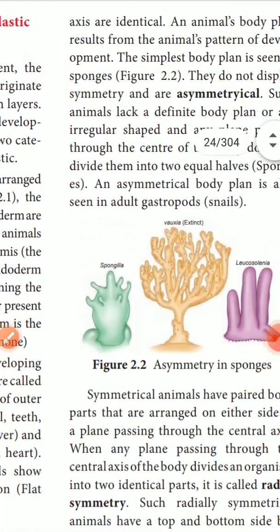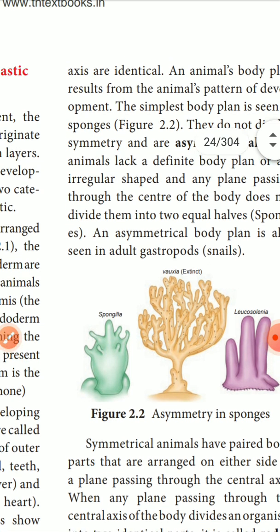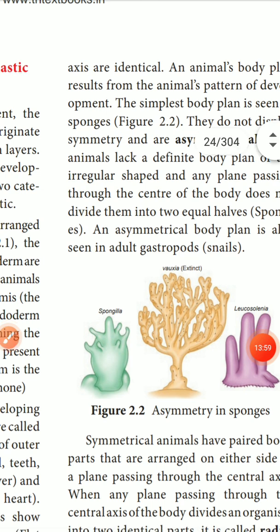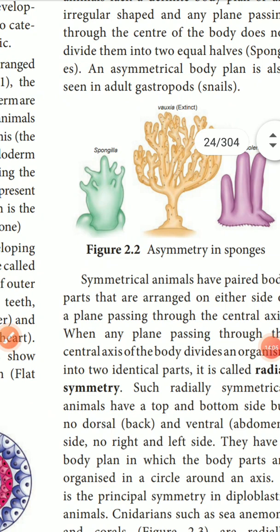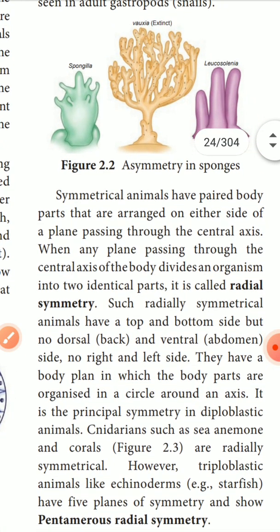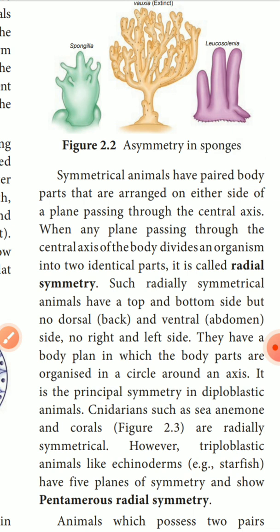When we cut such an animal, the shapes are not regular. In any axis, they do not have two equal halves, so they are called asymmetrical. Examples, sponges. Next, adult gastropods, that means snails, also have an asymmetrical body plan. Symmetrical animals have paired body parts arranged on either side of a plane or through a central axis. We see two identical parts when dividing along the central axis, and that is called radial symmetry.